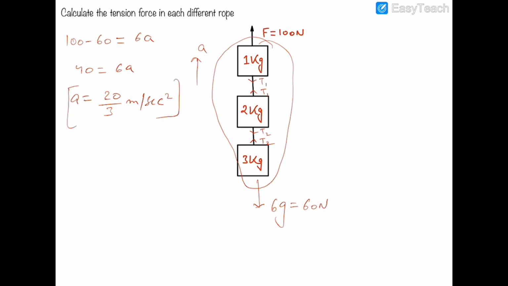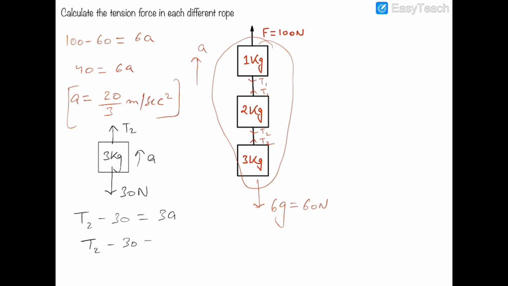Now to calculate the value of T2, I am assuming the 3 kg block here, and I am drawing its free body diagram. So T2 is acting upwards on the 3 kg block and its mg, which is 30, is acting downwards, and it is going upward with an acceleration of A. So T2 would be greater than 30. So T2 minus 30 will be equal to 3A, and T2 minus 30 will be equal to 3 into 20 by 3. So T2 is equal to 50 newtons.